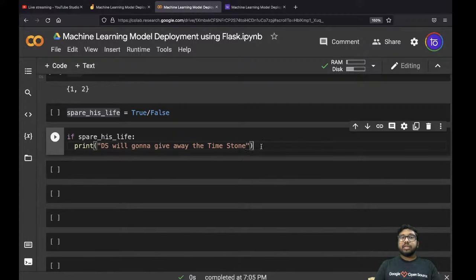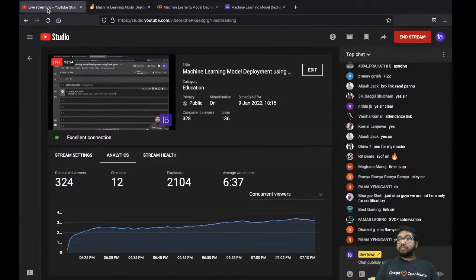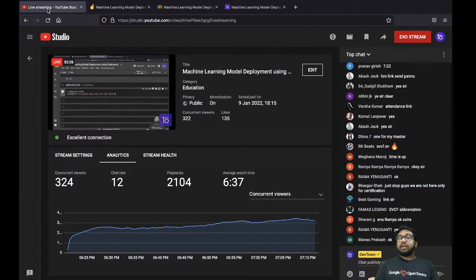This was the condition that Doctor Strange has made, right? If you are going to spare Tony Stark's life, I am going to give away your time stone. This was the condition that Doctor Strange has made. Remember, guys?